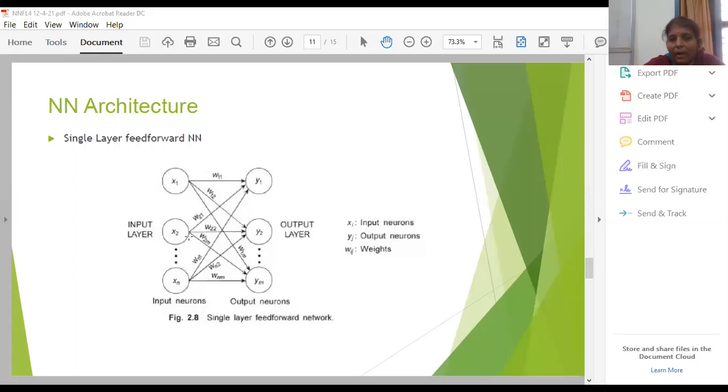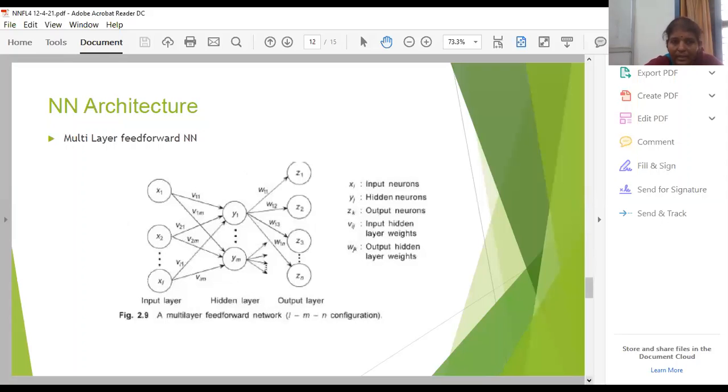There may be connections from the first neuron to all the m output neurons: W11, W12, W1M, and so on. There may be multiple interactions or signal transmissions. The input layer neurons are connected directly to the output layer neurons. The signal is just being transmitted directly from the input neurons to the output neurons.